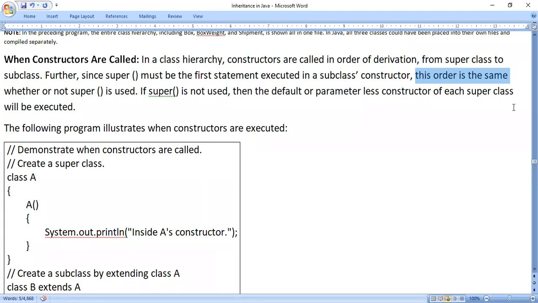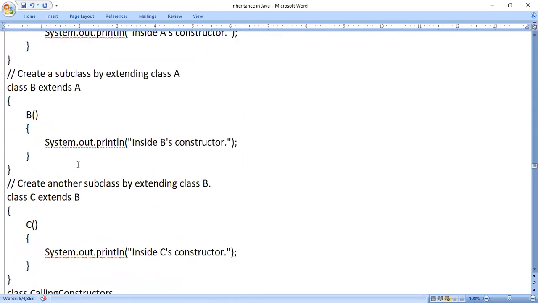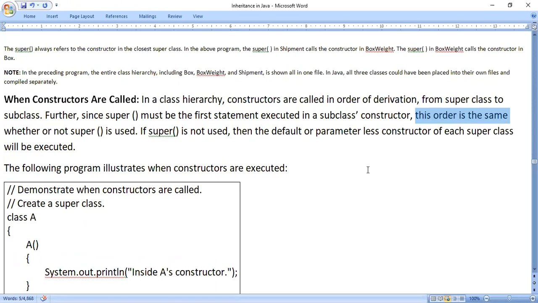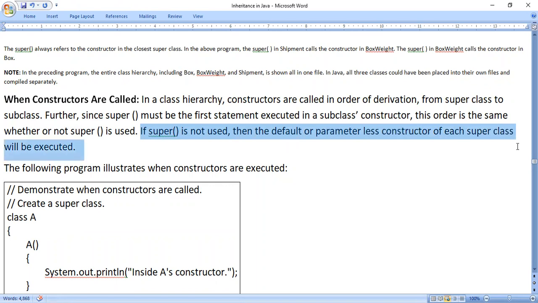That is the order. So if we have three classes, as in the next example, first the class A constructor will be executed, next the second class, next class C, that is the last subclass. So the order is the same whether or not super is used. That means if you don't use the super keyword also, the order of execution of constructors is from class A to class B, class B to class C in case of a multi-level hierarchy. If super is not used, then the default or parameterless constructor of each superclass will be executed.